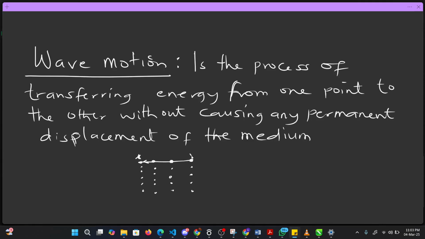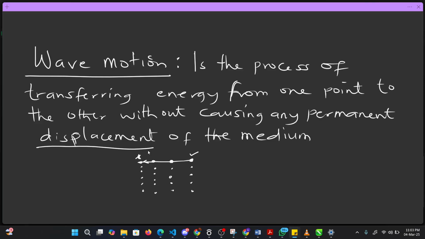And where is it now? Here is the final point. So this energy was transferred from here to this place. And when this is going on, the particles involved only hit the next particle and return back to their original position. So that's what we mean by they do not cause permanent displacement of the medium.